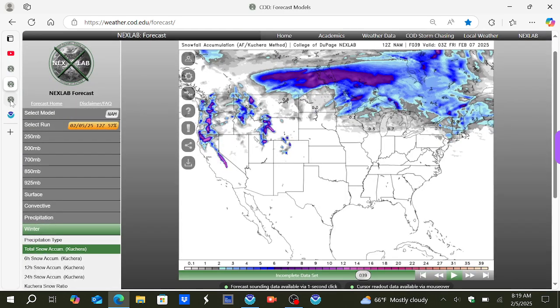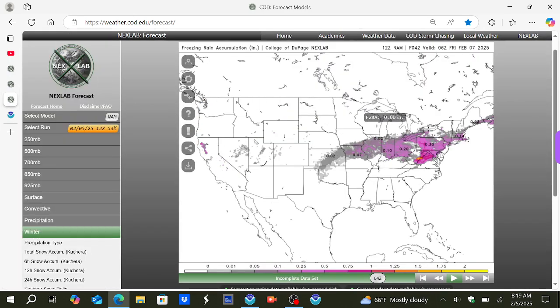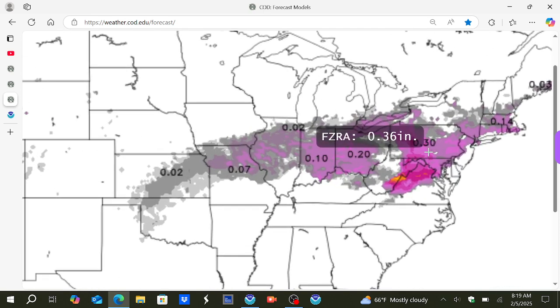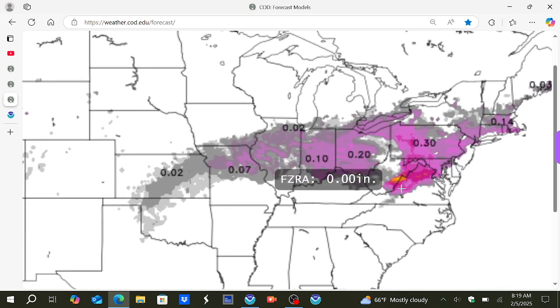But the main issue with this storm is going to be the ice accretion. We're looking at an ice storm, especially across portions of Virginia, West Virginia, Maryland, and Pennsylvania. Before we get to that, we're looking at about 1/10 of an inch to maybe 1/4 of an inch of ice accretion across northern Missouri, central Illinois, Indiana, Ohio.